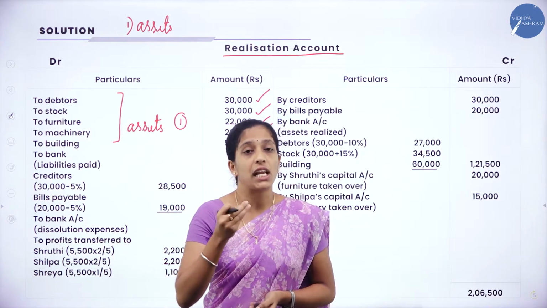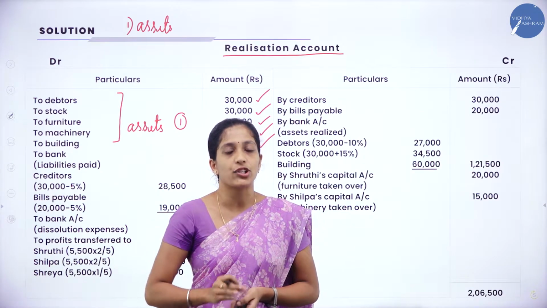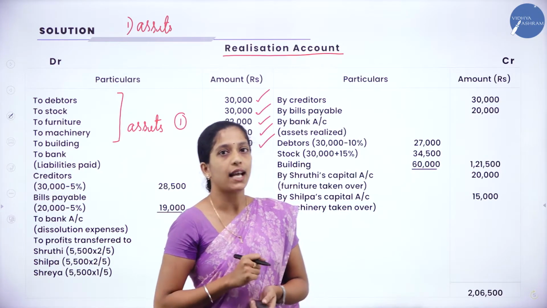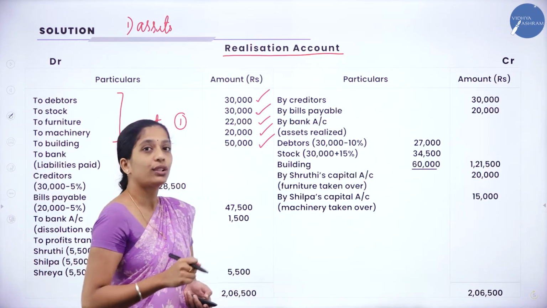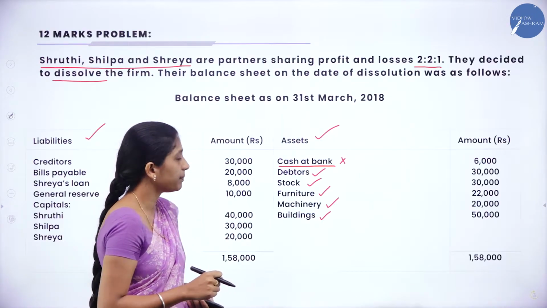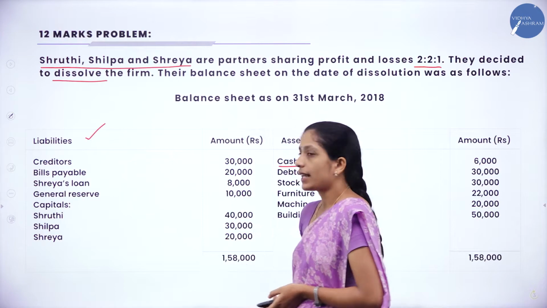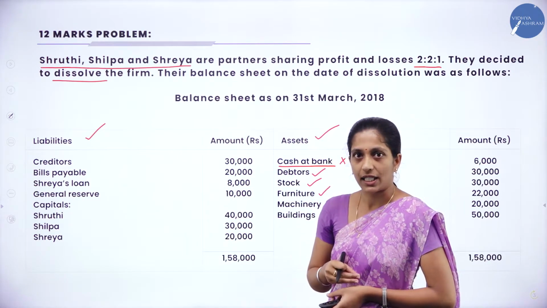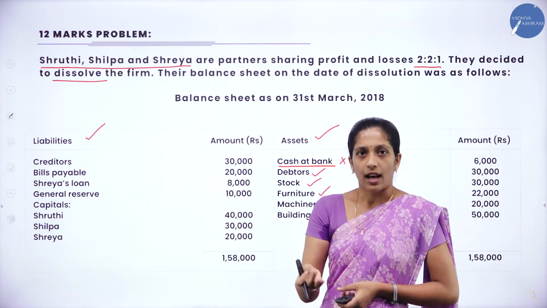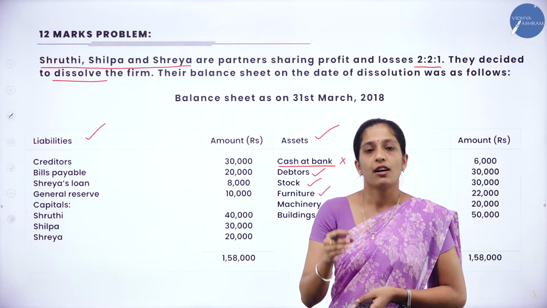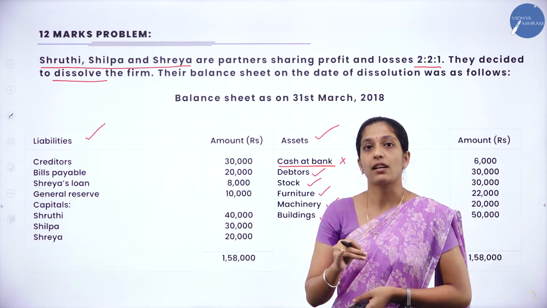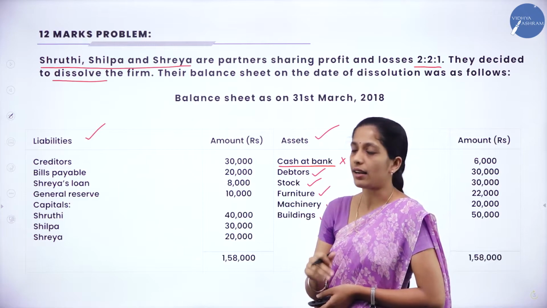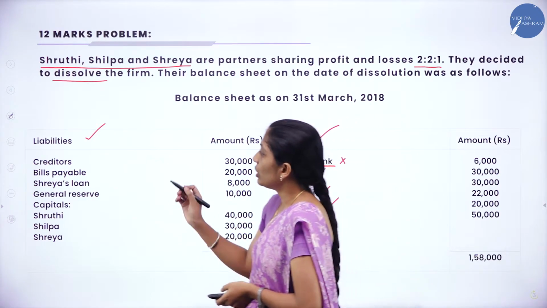Other than that, if any liabilities are there in the organization, we are not going to take in a realization account. Now go through the liabilities in a balance sheet. Only outsiders liabilities have to be taken. If there is any reserves, funds, partners capital, partners loan, we should not take in a realization account.